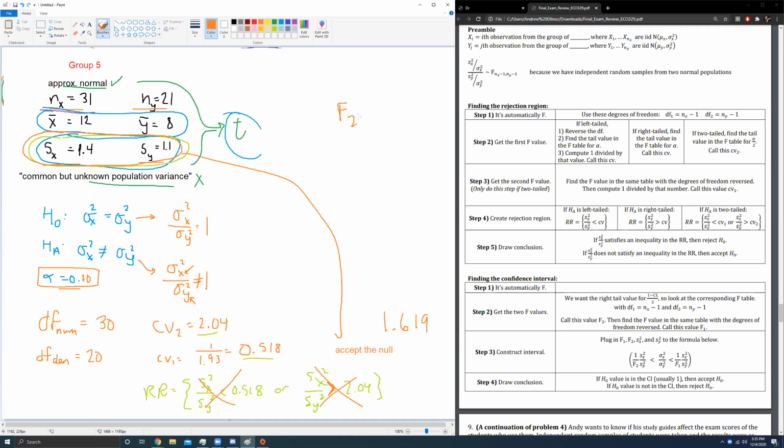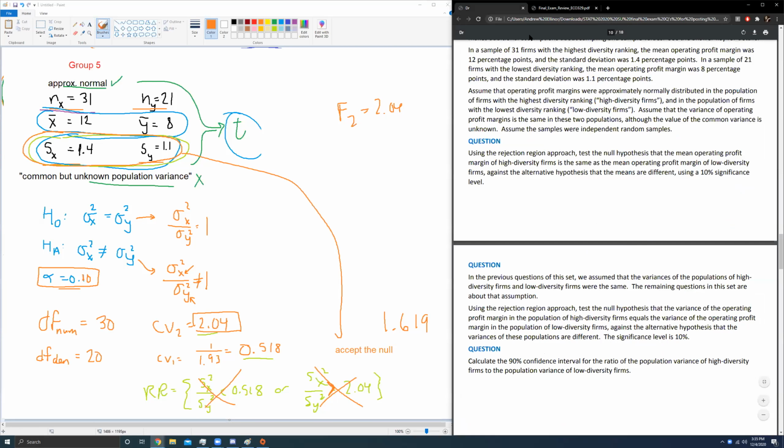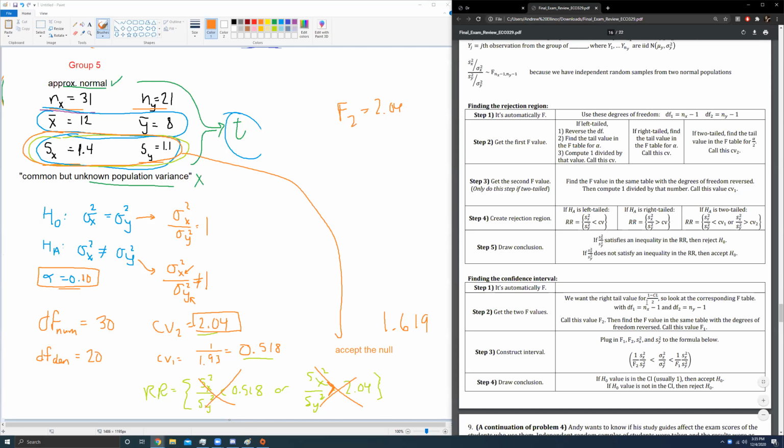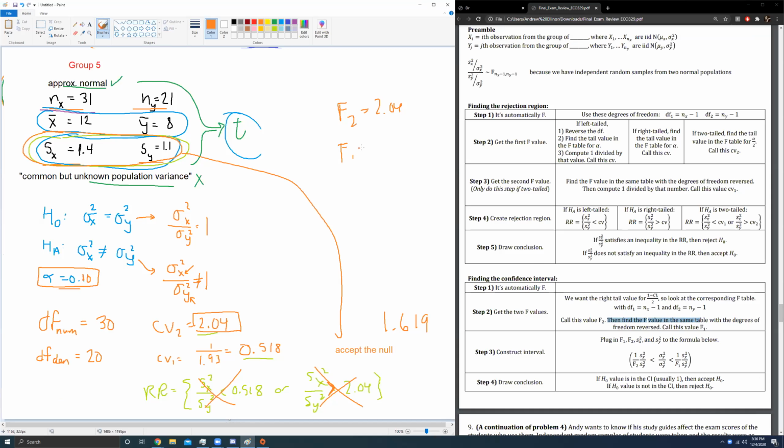F2 is that 2.04 value we found, right? We go to the table, we look up the table value corresponding to 1 minus CL over 2, so 1 minus 0.9, is this 0.9? Yes. 1 minus 0.9 divided by 2, so the 0.05 table. Look up 30 degrees of freedom and 20 degrees of freedom. That gave us 2.04. But then to get the other F value, you reverse the degrees of freedom. So rather than look up 30 numerator degrees of freedom and 20 denominator degrees of freedom, we flip that around and find 20 as our numerator degrees of freedom and 30 as our denominator degrees of freedom. Do the reciprocal of that, and sure enough, that's the same old 1 over 1.93 value we found before.